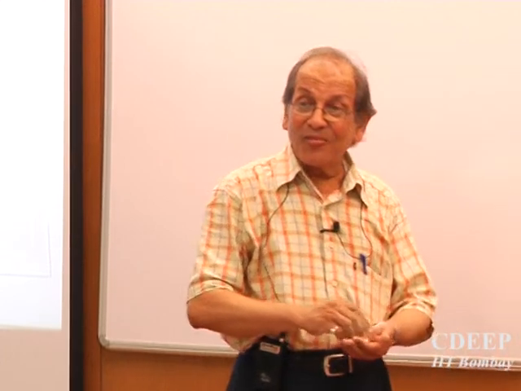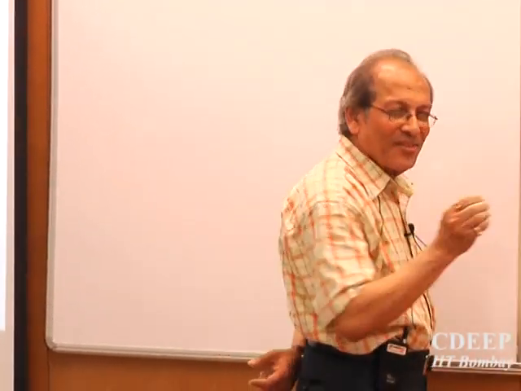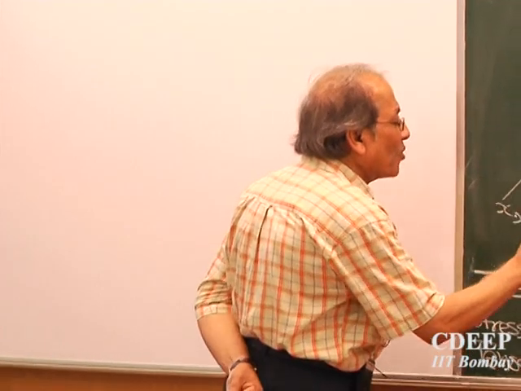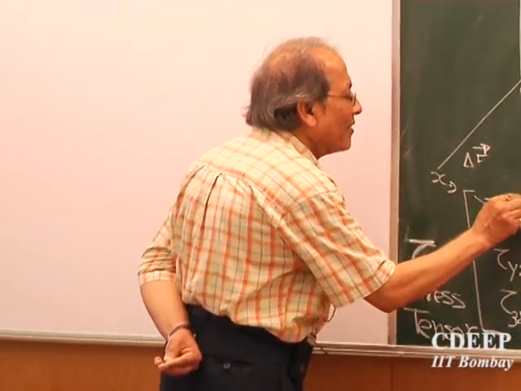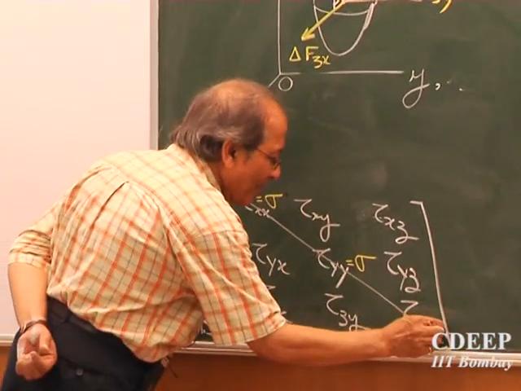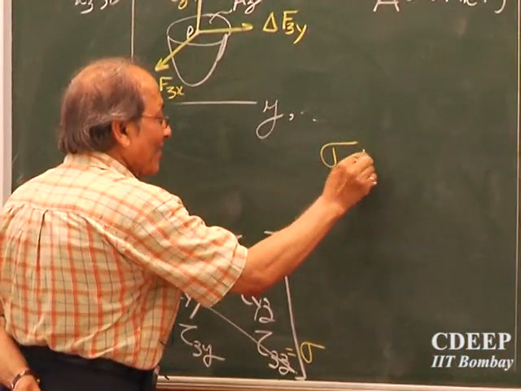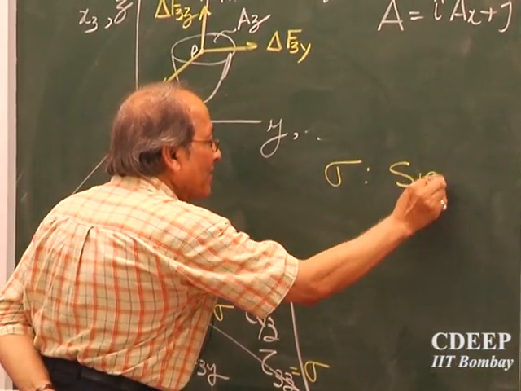Incidentally, the normal stresses, there is a convention for understanding, they are denoted also by another Greek letter, which is called sigma. That was tau, this is S-I-G-M-A.